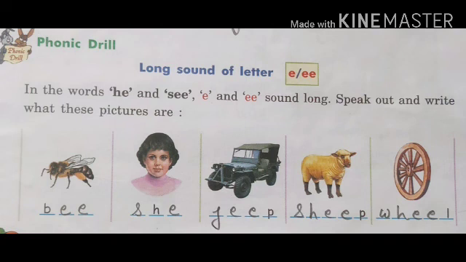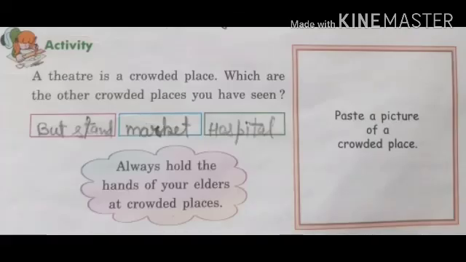So let's do the next exercise. That is, a theater is a crowded place. Which are the other crowded places you have seen? So dear students, here given us the space, you can paste the picture of a crowded place. Now, so many crowded places are there like a railway station, airport, bus stand, market, hospitals, now schools. So you can paste any picture, but you have to write here 3 words. I mentioned here bus stand, second one market, third one is hospital.